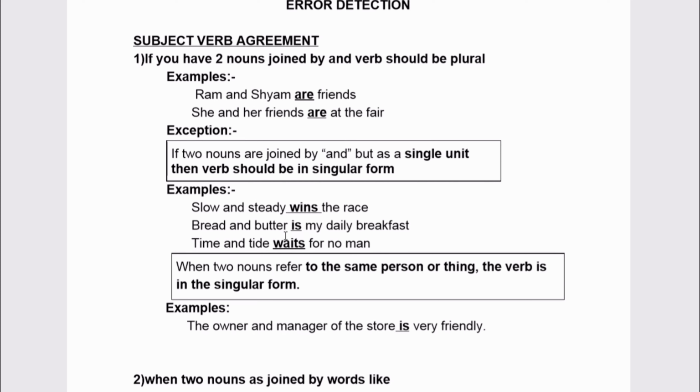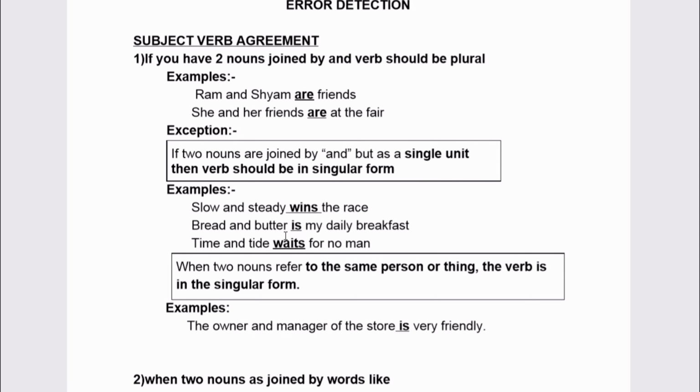That means here we eat bread and butter together, right? So it is a single unit. So we will be using singular form. See another example. Time and tide waits for no man. Why we are using singular verb here? Because these two are a single unit. Other example also, slow and steady wins the race. Why we are using wins? That is why we are using singular form? Because slow and steady is a single unit.